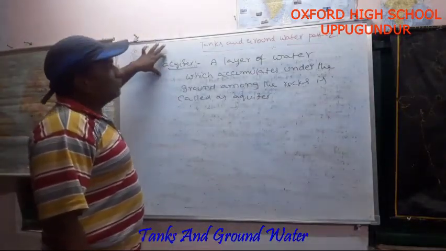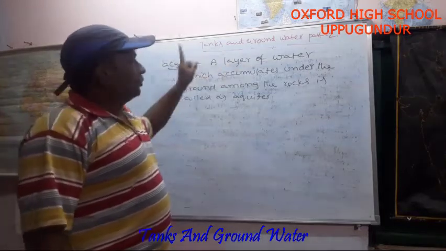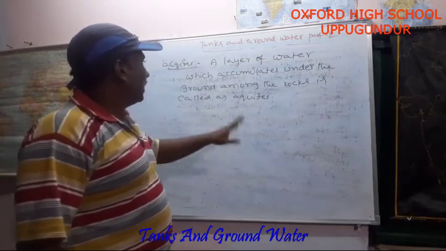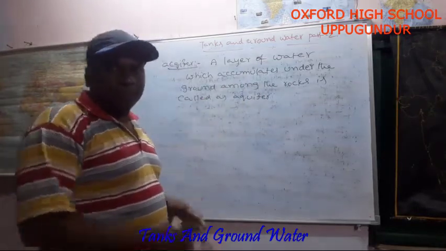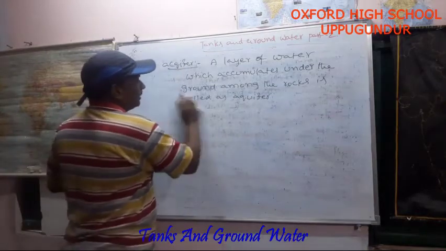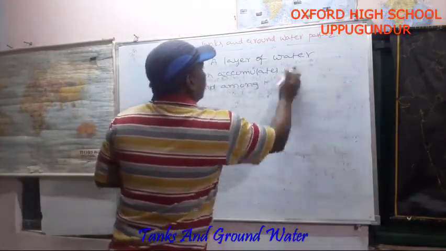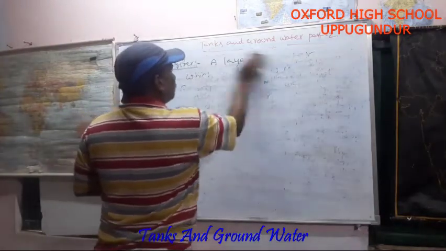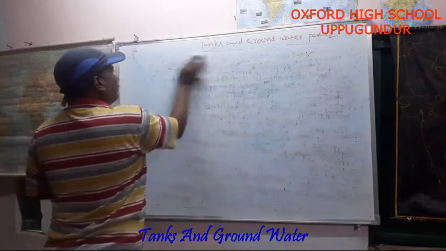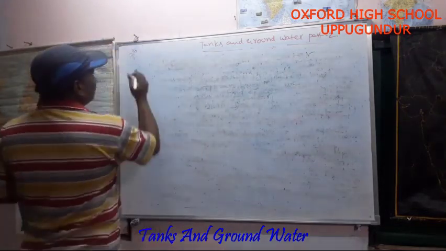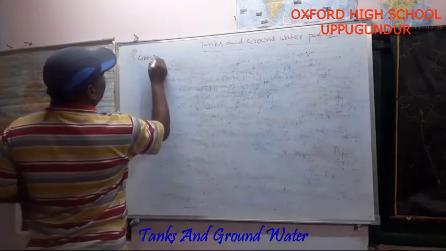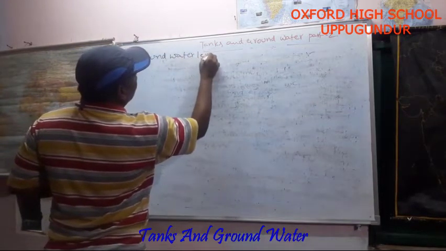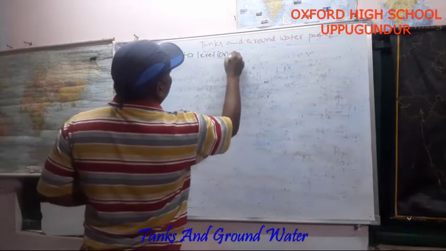Once again, remember: a layer of water which accumulates under the ground among the rocks is called an aquifer. Do you understand? So now I will tell you the water table. Groundwater level or water table. See, I will draw one table. Groundwater level, or water table.